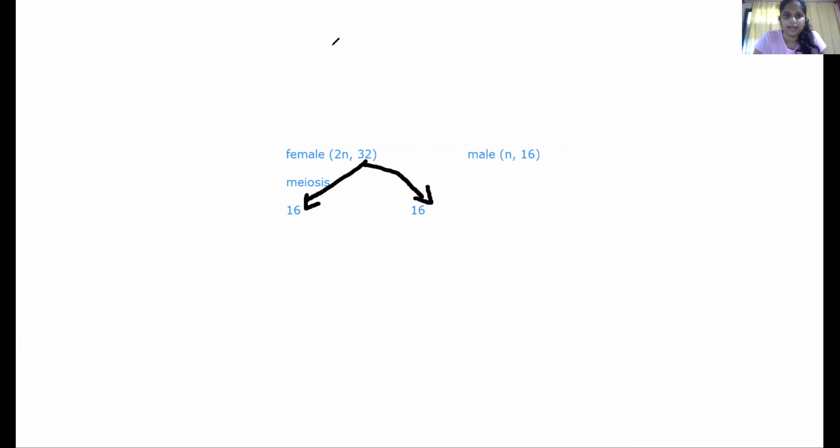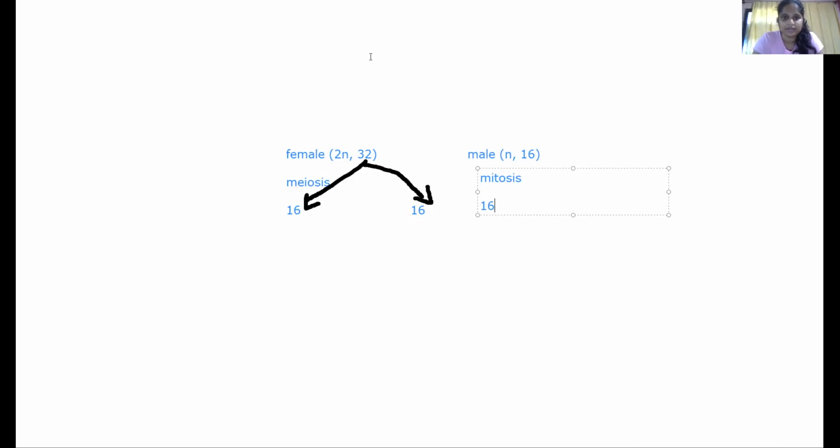Then what happens next is your male is going to carry out mitosis. This I'm speaking in terms of honeybees. In mitosis, the number of chromosomes remains the same in the parent and the offspring. So here again, 16.